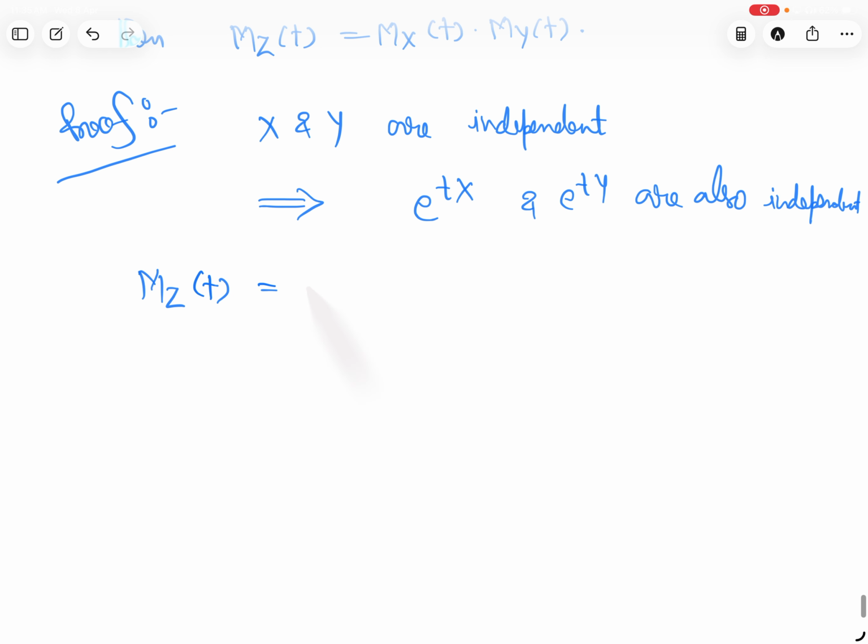If we have two independent random variables, the expectation of their product is nothing but the product of expectations. So it will be E of e to the power tX into E of e to the power tY. Okay. What is this? This is MX(t) MY(t).